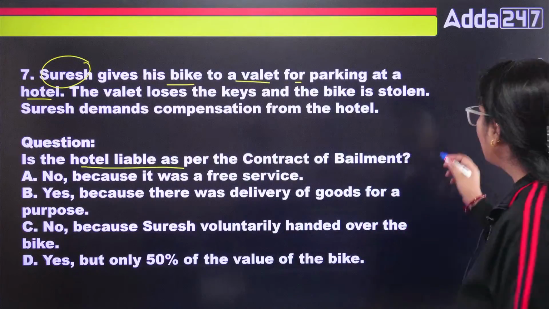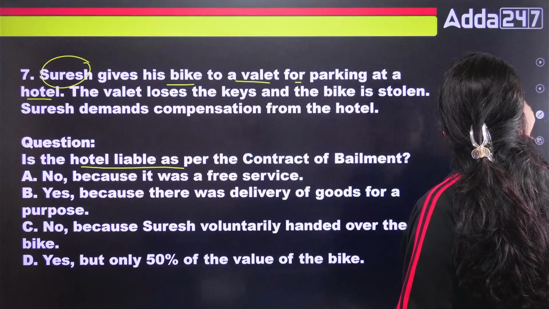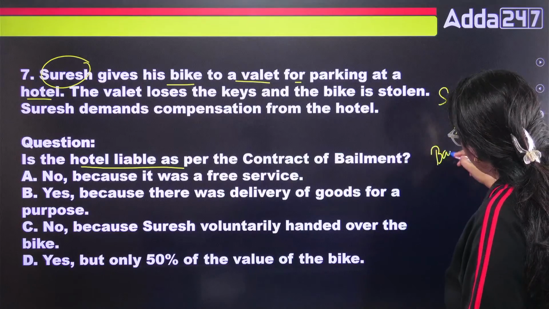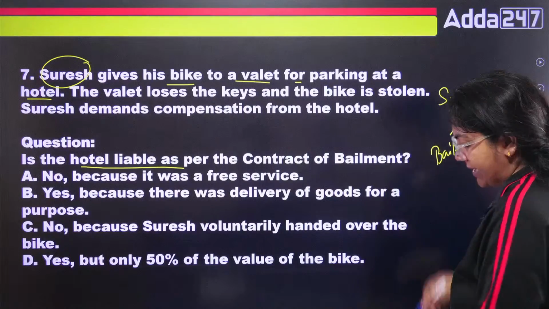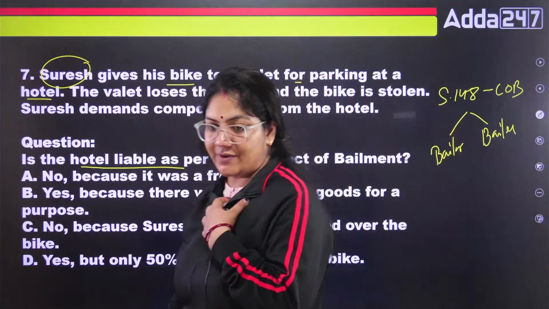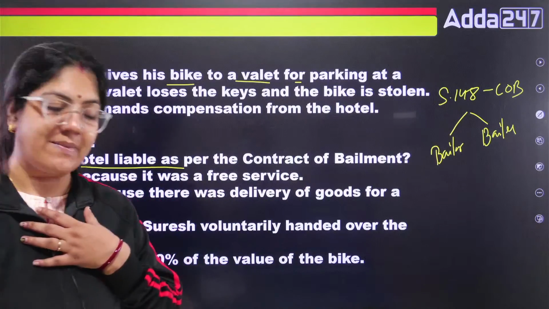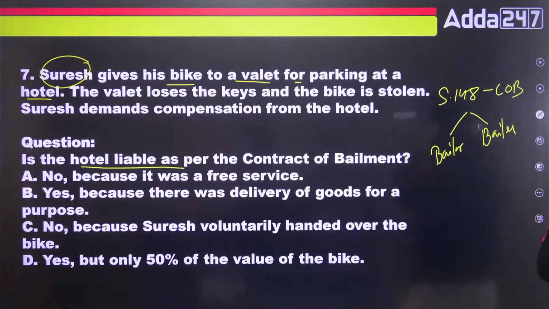So contract of bailment is what? Section 148 talks about contract of bailment. Two parties are there. The first party is the bailor and the second party is the bailee. If Nikkita ma'am deposits jewelry for safe custody in the bank, the bank acts as the bailee and Nikkita ma'am acts as the bailor. That's it. Tell me class.